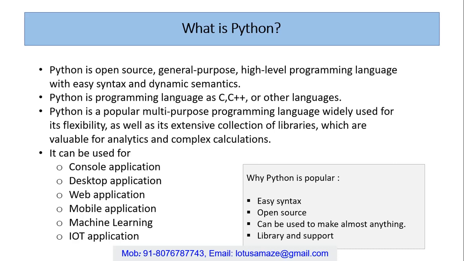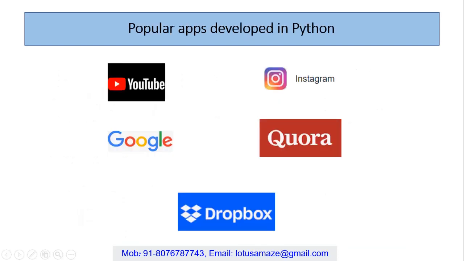So why is Python getting so popular day by day? Because its syntax is very easy. This is open source, and we can use it to make almost anything, whether it's a mobile application, a web application or something for data. So it can be used for anything, and it has very good library support. So now let's cover what popular apps are developed in Python.